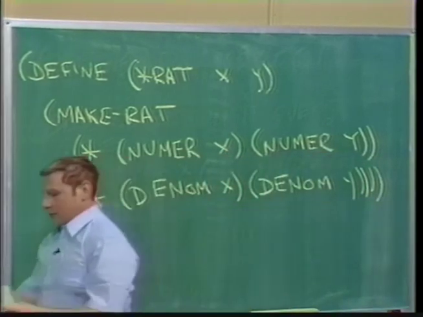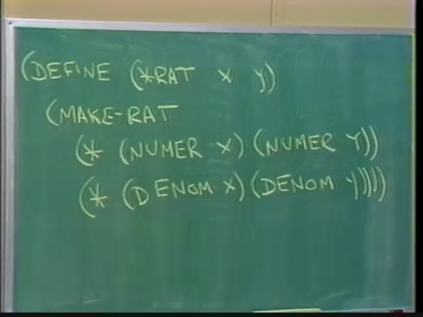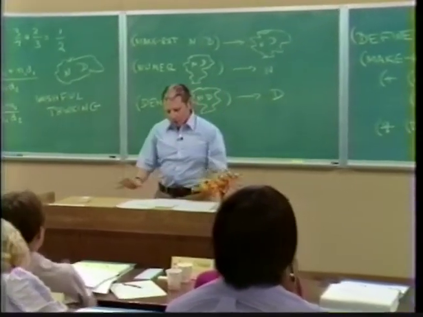Okay. Well, except that I haven't told you what these clouds are, that's all there is to it.